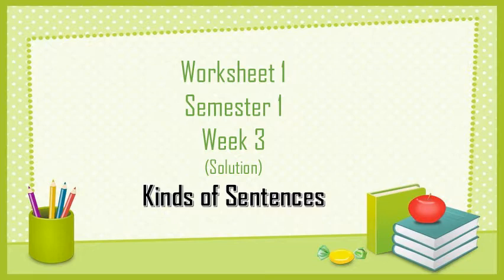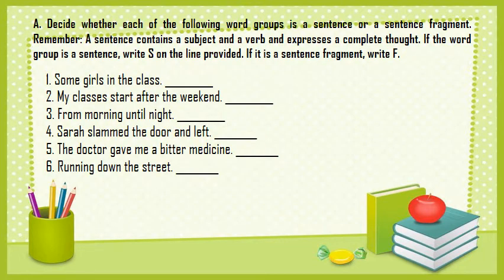Okay, are you ready? Let's start question by question. A. The question says, decide whether each of the following word groups is a sentence or a sentence fragment. Remember, a sentence contains a subject and a verb and expresses a complete thought. If the word group is a sentence, write S on the line. If it is a sentence fragment, write F. And when do I say that it is a sentence fragment? When it is missing one of the key components: if it's missing a subject, if it's missing a verb, or if it's missing a complete thought.